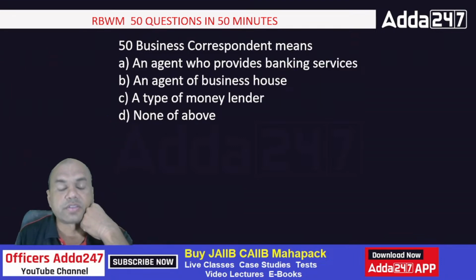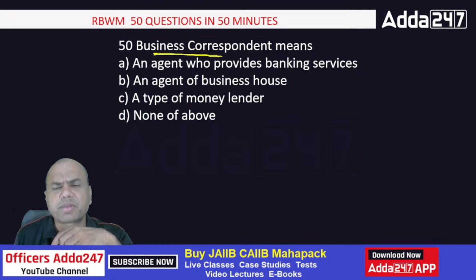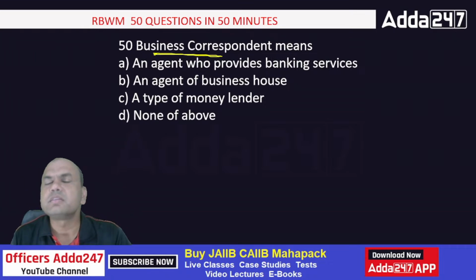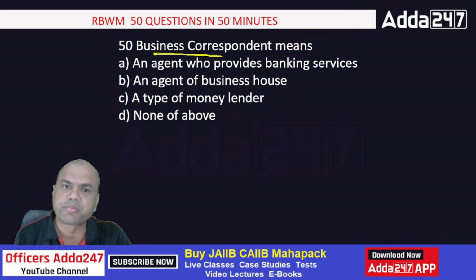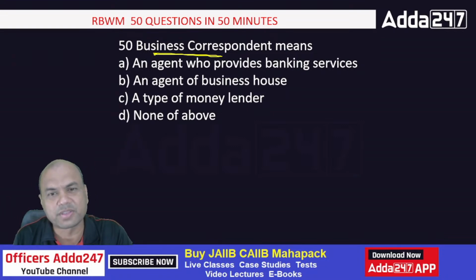Question 50: business correspondent means what? What is the BC? Business correspondent means private party after all, isn't it? You all might be having the BCs in your branches, right? So agent who provides banking service, an agent of the business house, a type of money lender, and none of the above. Obviously, very simple one, right?